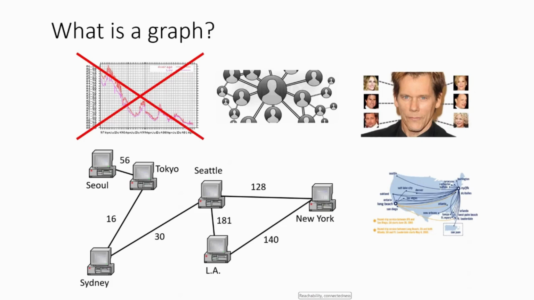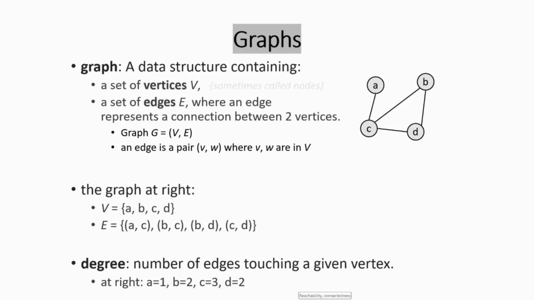So the partially visible image is a network graph. The graph the presentation refers to in computer science is a data structure which has nodes and edges. It has a set of vertices V and a set of edges E, sometimes called nodes. An edge represents a connection between two vertices, with the graph written G equals (V, E).